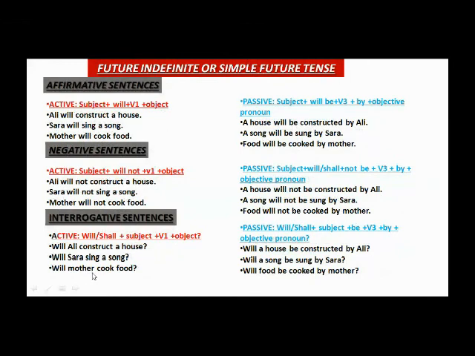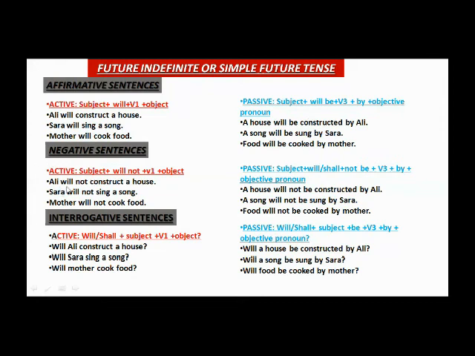Simple future tense is very easy to understand and very easy to change. For example, Ali will construct a house. When we change it into passive, a house will be constructed by Ali. Here we will add will be with the third form of verb in passive voice. There is no change of helping verb because for all the subjects we use will in the future. So in future active, will is used, and in the future simple passive, will be is used with the helping verb and before the third form of the verb.